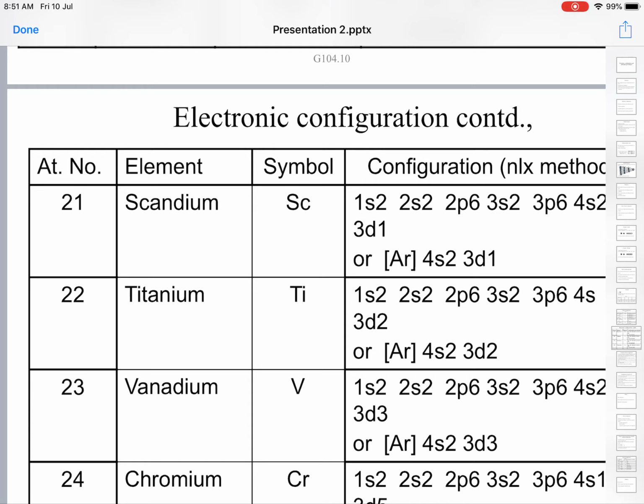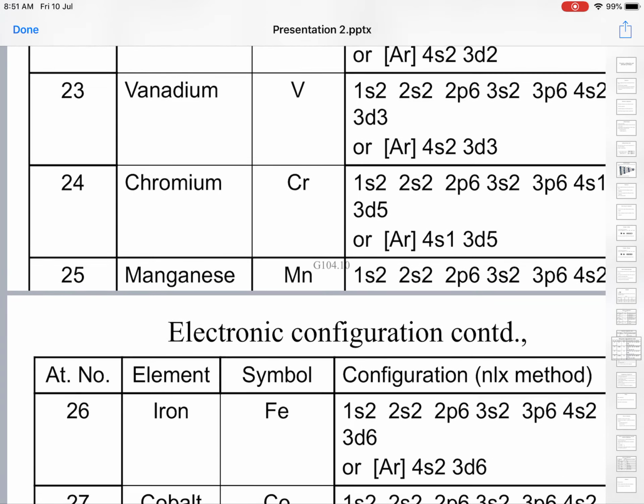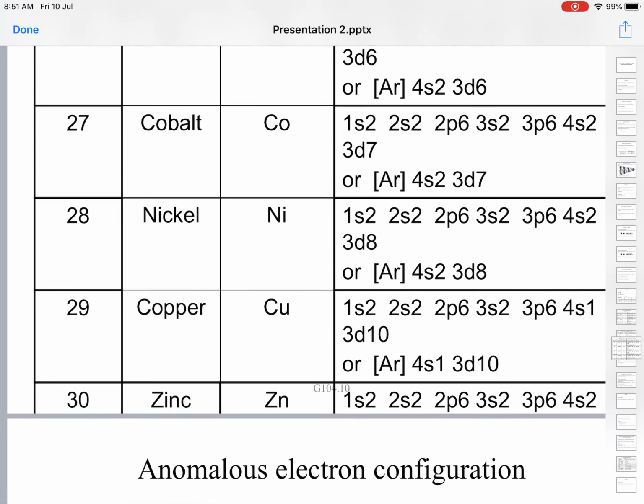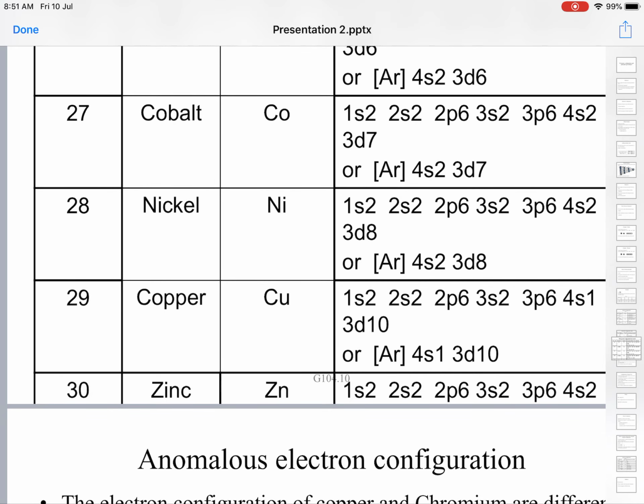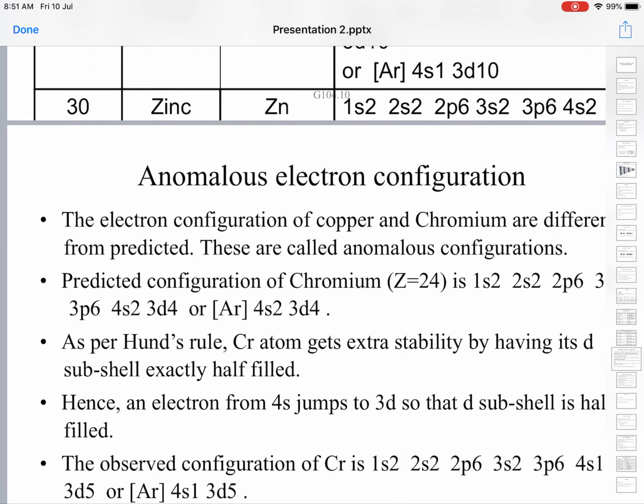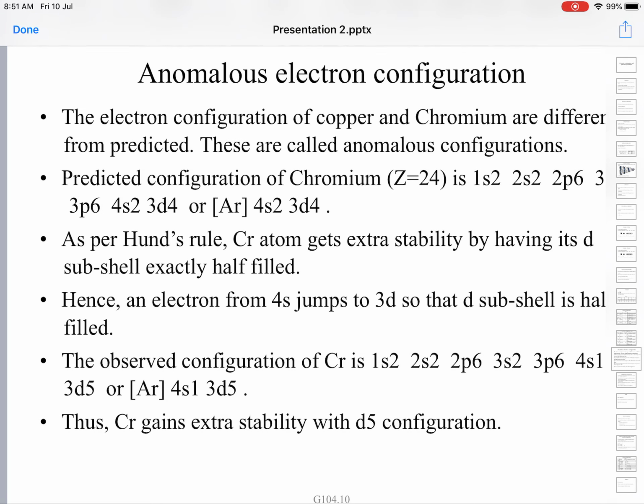Why they are called so, we can discuss later. Scandium is argon core 4s2, 3d1, next argon core 4s2, 3d2, and it goes on like that until all the d orbitals are filled at zinc. Zinc is argon core 4s2, 3d10.